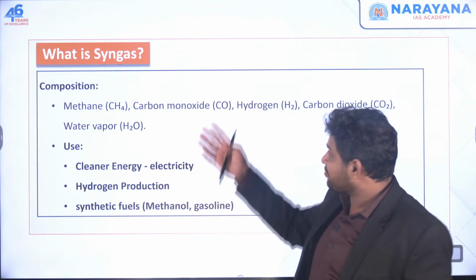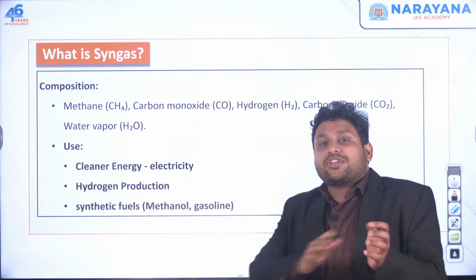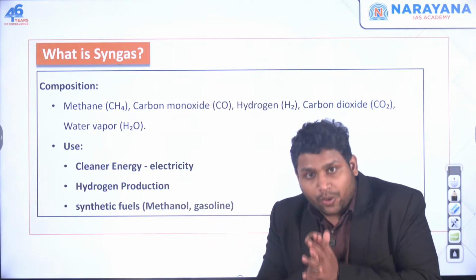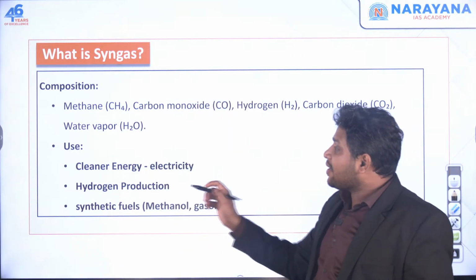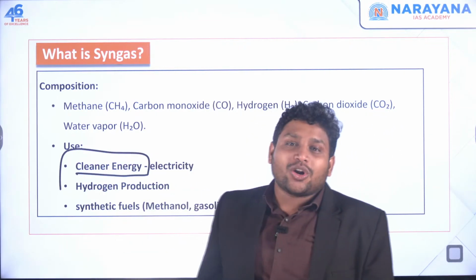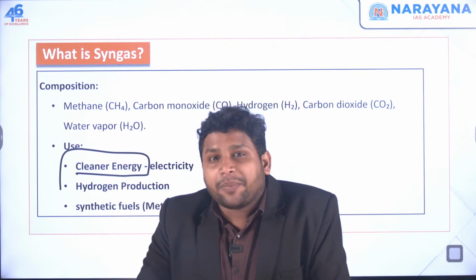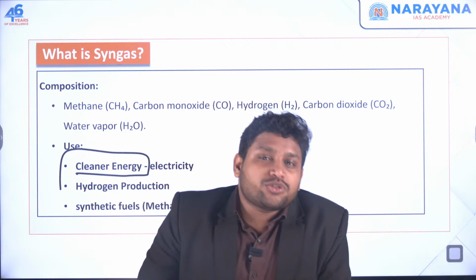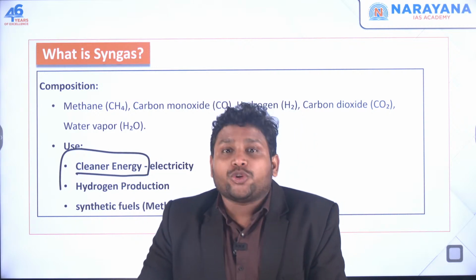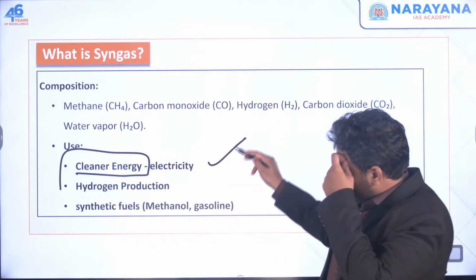That's why when you go for a coal gasification project where you make this syngas, we are going for a cleaner alternative source for making electricity. Instead of directly burning coal, convert it into syngas, use that methane and hydrogen to generate electricity.